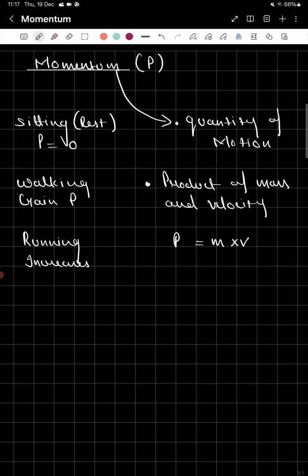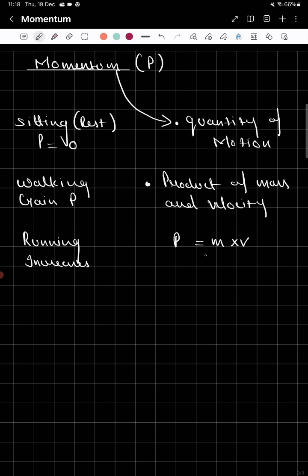Is it easy? Yeah, it's very easy. You can simply say that. It's not every time you should know the definition, formula, the numericals. No. Start understanding any concept in physics by relating an example. Right now you are sitting, your momentum is zero. When you start walking, your momentum increases. When you start running, now it increases even more.